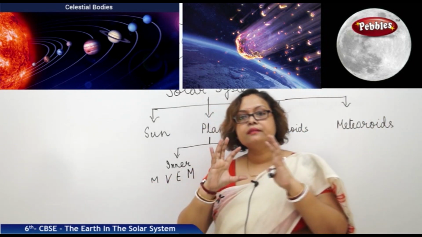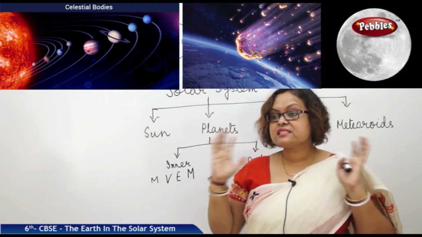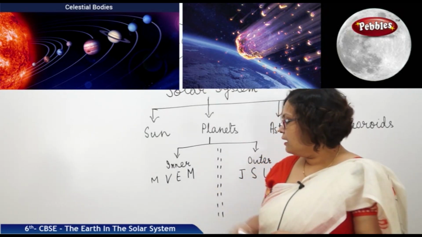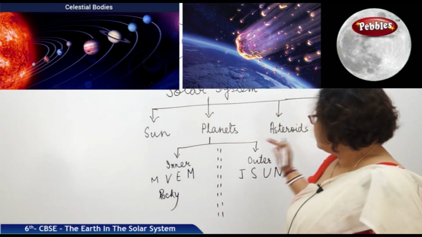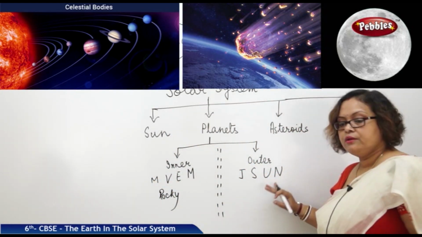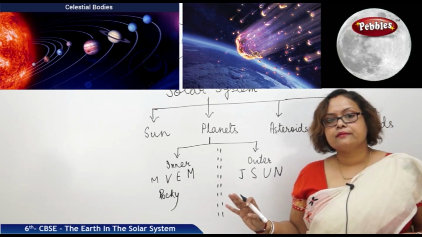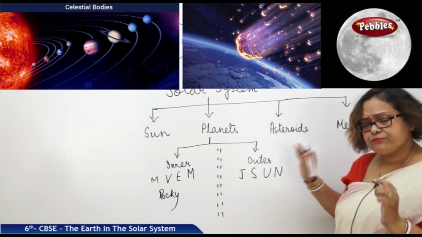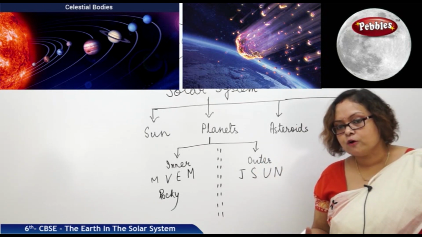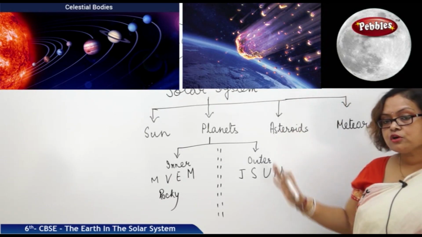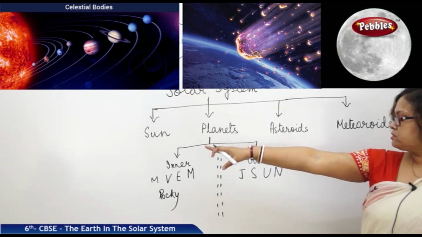Rocky planets means they are made of rock. So their sizes are small. We don't see much gases surrounding them. And the outer planets, Jupiter, Saturn, Uranus and Neptune, these 4 planets are gaseous planets. They have their base, definitely there is something, the rock. But they are so huge in size because they have lots of gases surrounding them. Jupiter is the biggest planet in the solar system.